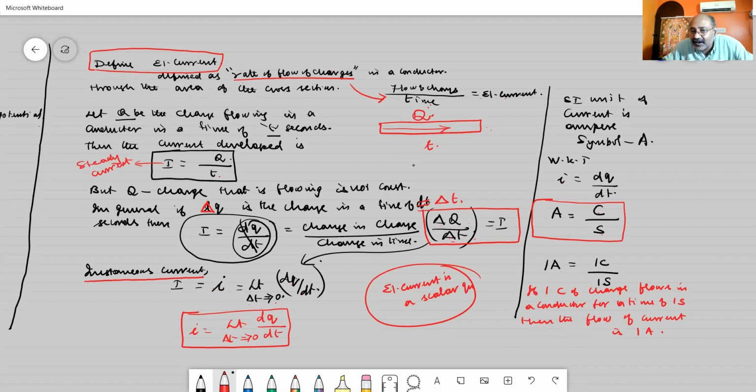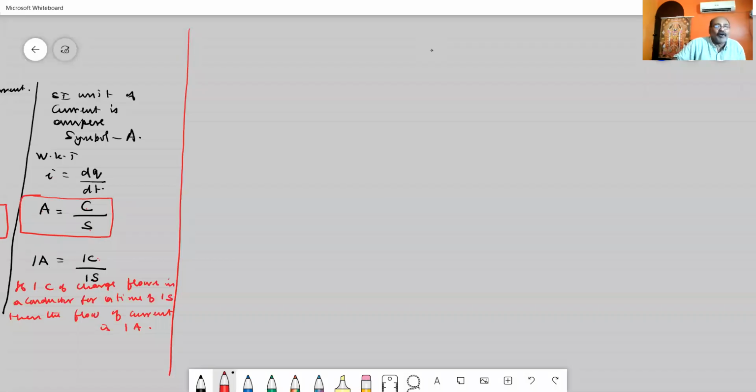This can be written in words as: if 1 coulomb of charge flows through a conductor in a time of 1 second, then the flow of electrical current in the conductor is equal to 1 ampere. Hope you have understood this. Let us go for the example problem.